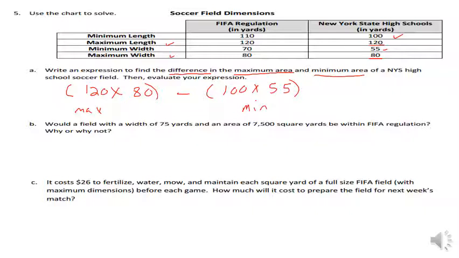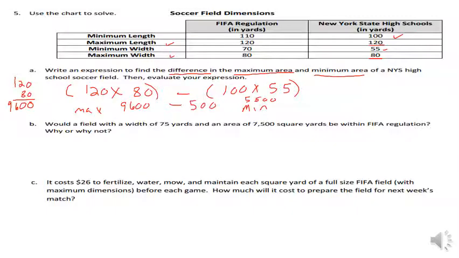Okay, well if we take 120 times 80, we can see we're going to have a placeholder. 8 times 0 is 0, 8 times 2 is 16, carry 1, 8 times 1 is 8, plus 1 is 9. So now we know this is 9,600 minus, over here we have 100 times 55. So we know this is going to be 5,500.